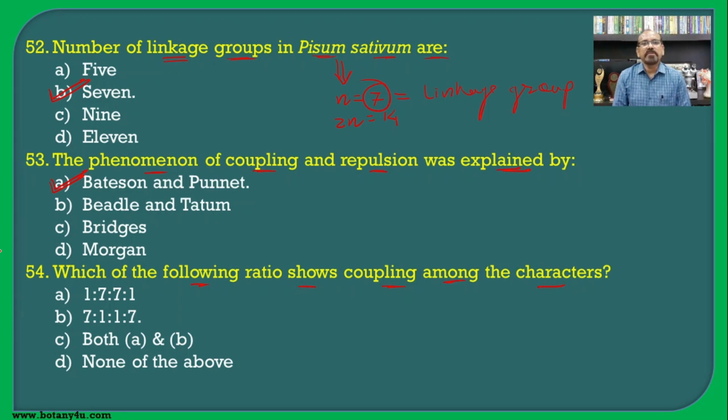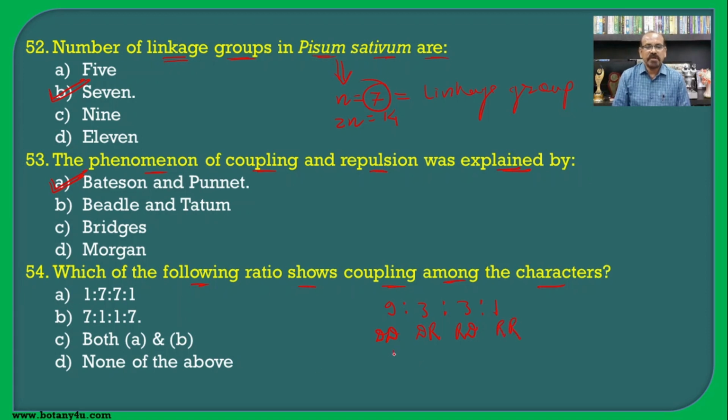And when the two dominant or the two recessive alleles repel each other, then it is known as the repulsion. So if we see the dihybrid ratio, that is the 9:3:3:1. So both characters are dominant. First character is dominant, second one is recessive. First is the recessive, second one is the dominant, and both are the recessive.